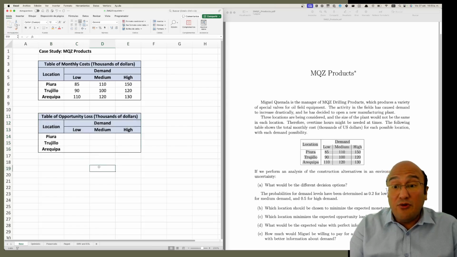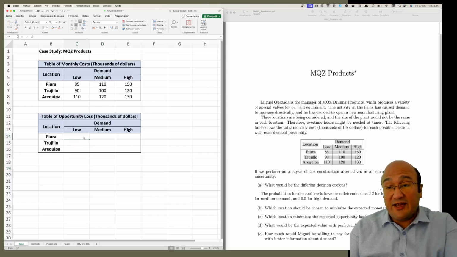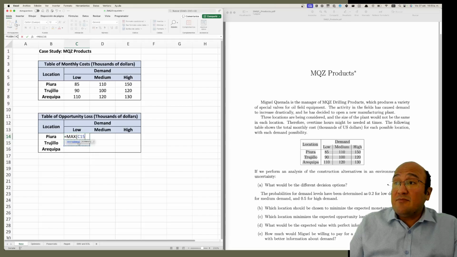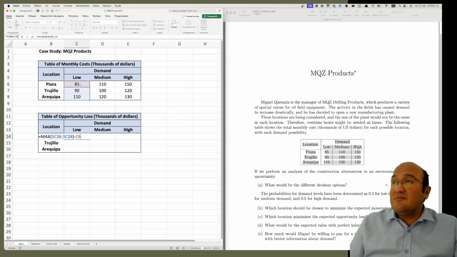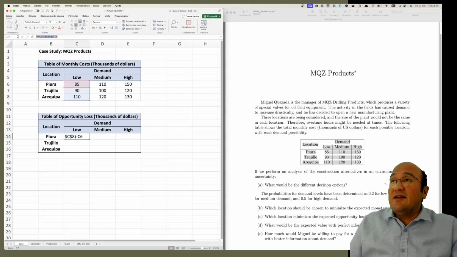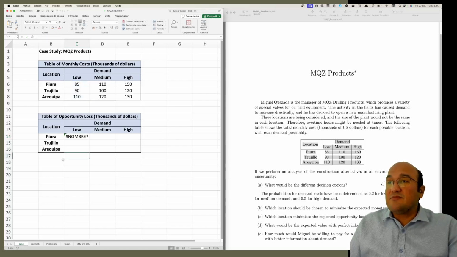First, the formula doesn't work if you follow the same formula for profit tables. Remember, the formula for profit tables was maximum of the column, we fix the column, minus the cell. But in this case, it doesn't work. In fact, let's copy this formula and see why it doesn't work. Let's copy here in strings. Here. Okay, there it is.